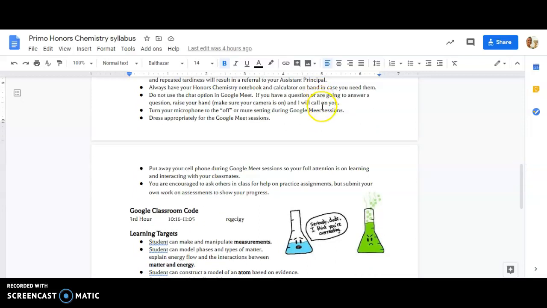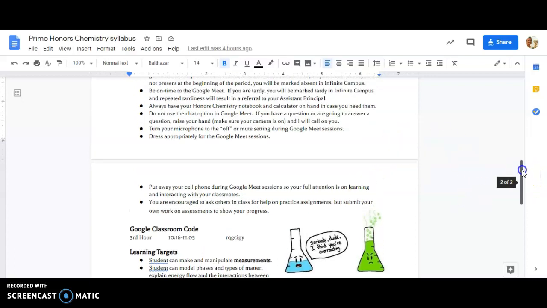Turn your microphone to the off setting during the Google Meet sessions. Dress appropriately during Google Meet sessions. Put away your cell phone during a Google Meet session so your full attention is on learning and interacting with our class. And you are encouraged to ask others in class for help on assignments, but submit your own work on assessments to show your progress. So the integrity is going to play a huge role for us this semester.